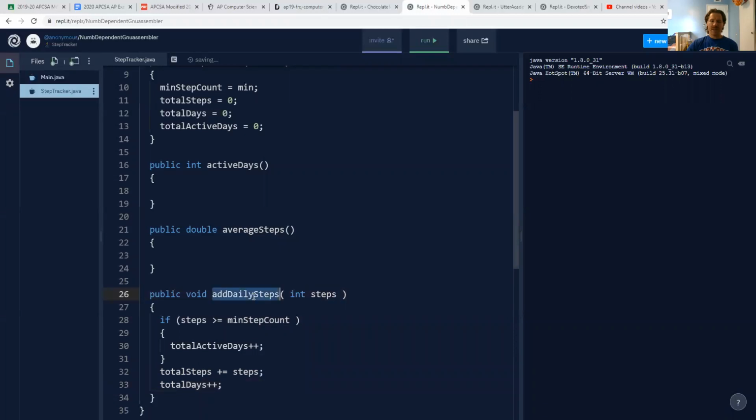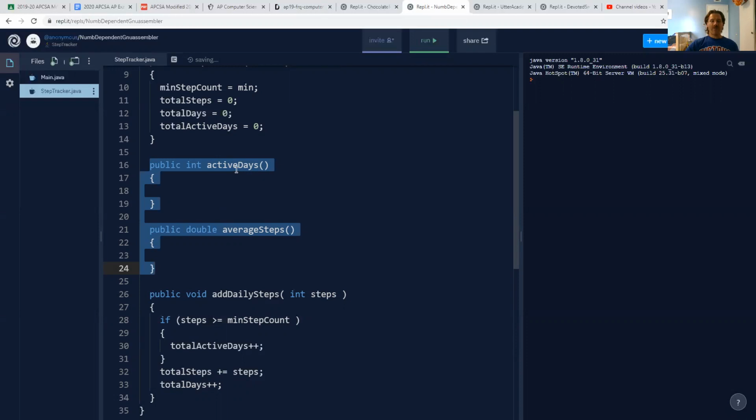Well, remember, this method is going to be called once per day. So when this method gets called is the precise timing that we should use to add this method up. I don't know when these methods are going to get called. For those methods to get called, the user of this device would have to look at it and press a button, like, tell me what my average steps are. You might go a month without calling that method. You might go 2 months without calling activeDays, right? But we know that addDailySteps will be called on every day by default, and so this is where we should be maintaining the state of this object.